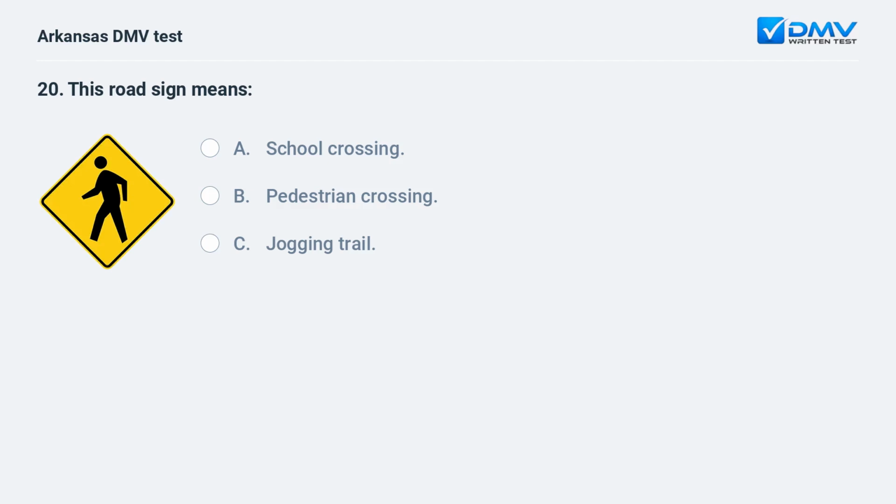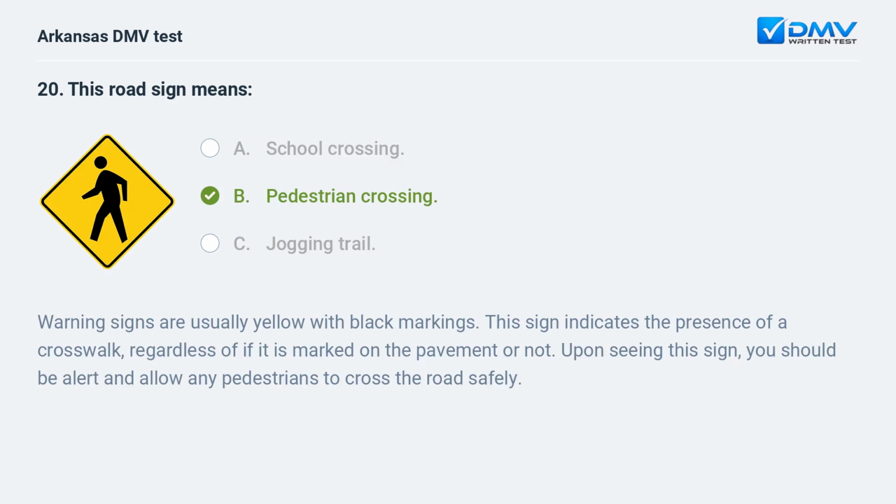This road sign means A. School crossing. B. Pedestrian crossing. C. Jogging trail. B. Pedestrian crossing.